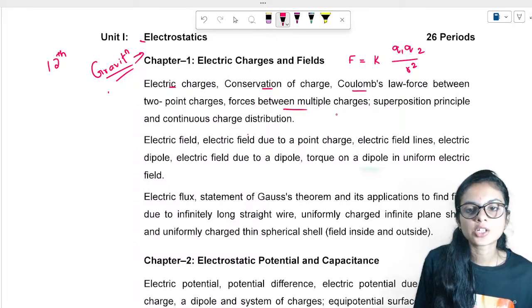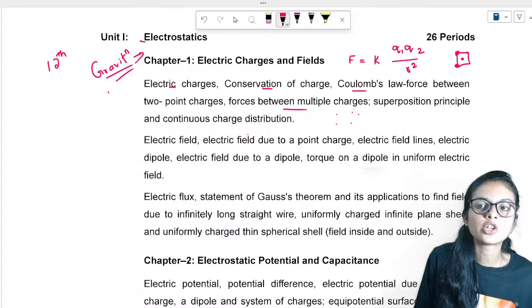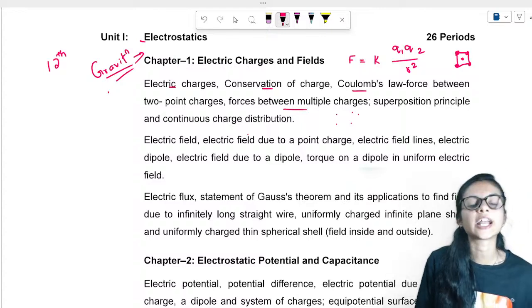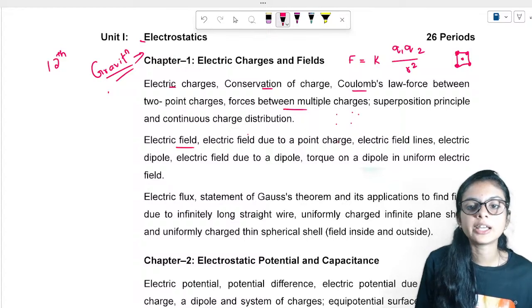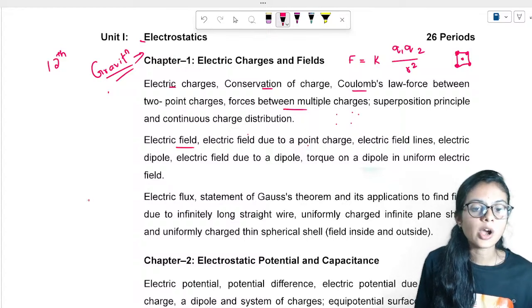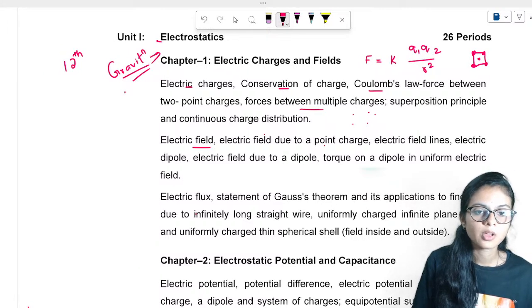Force due to multiple charges. If there are multiple charges, they will ask, if in the corners of a square there are charges, so what's the net charge at the midpoint of the square? These kinds of questions arise from this chapter. Done. Then electric field at one point, electric field lines. Then you will study about dipole.